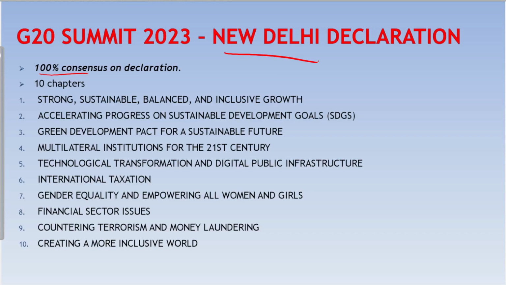The achievement of 100% consensus, considering the global geopolitical tensions, shows that India is a global power which has the ability to bring countries together. Not many countries are in a position to negotiate as India has done. It has taken comments from each nation to work out a compromise proposal. This shows the achievement of India as a global power. The declaration has been divided into 10 chapters as shown below.